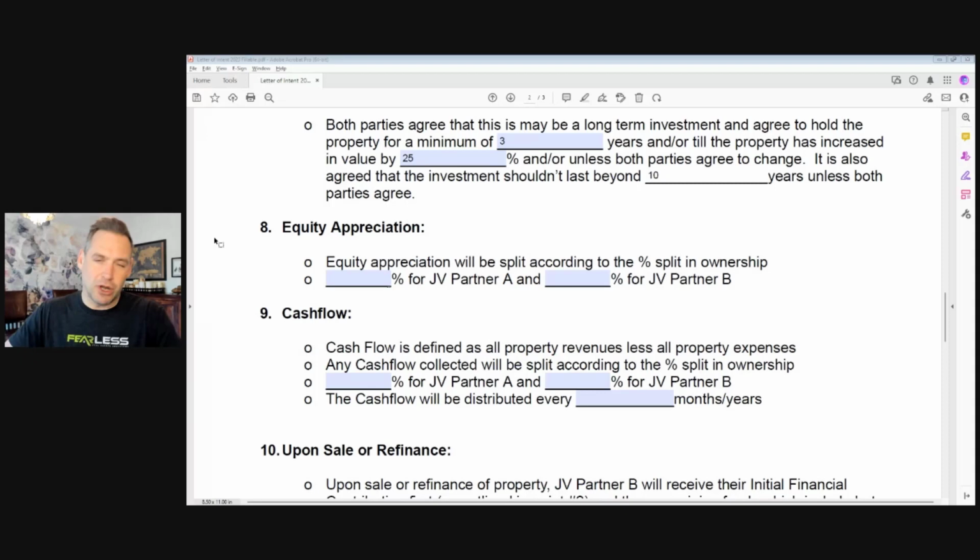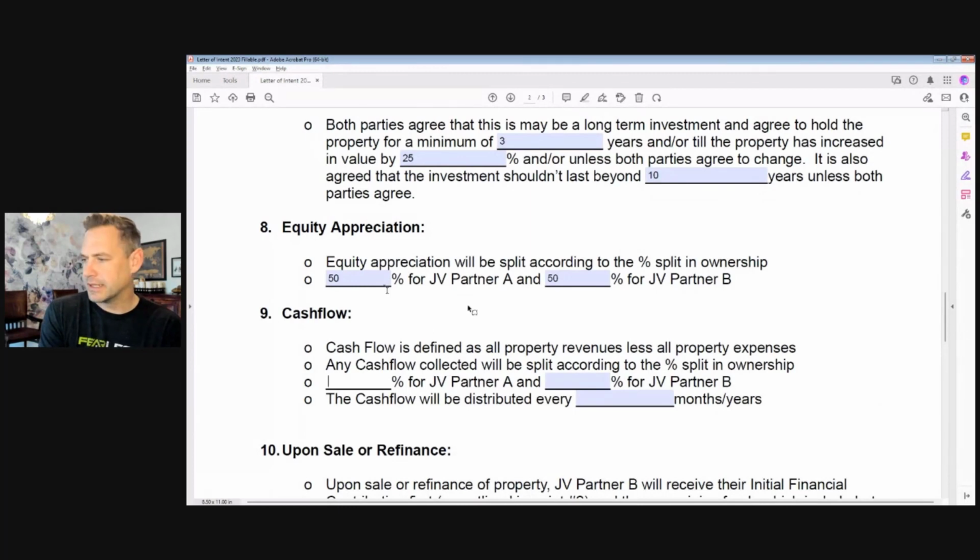For ease of filling this out, equity appreciation will be split according to the percentage split in ownership. And in this case, it's 50-50. So let's just fill that out as 50-50. Remember, guys, equity appreciation is where a property goes up in value. So we bought it at 500, it's now worth 625. And that gain in equity, we're talking about how we're going to split that 125,000.